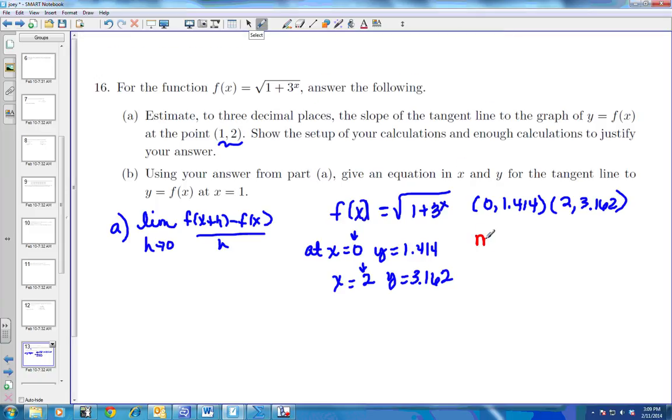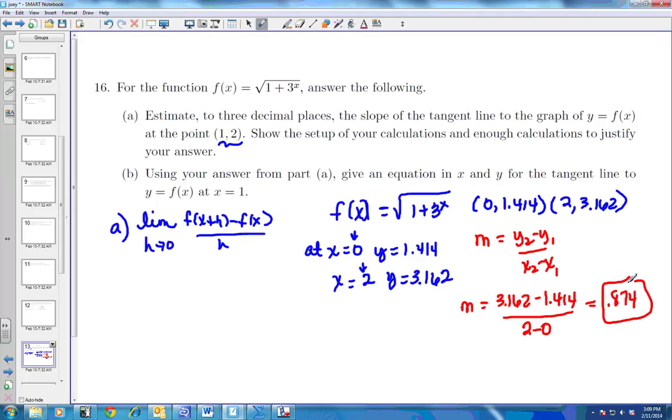Slope is the difference of your y's over the difference of your x's. So my slope would be 3.162 minus 1.414 over 2 minus 0. When I put that in my calculator, I get 0.874. Okay, so that's my answer to part A.